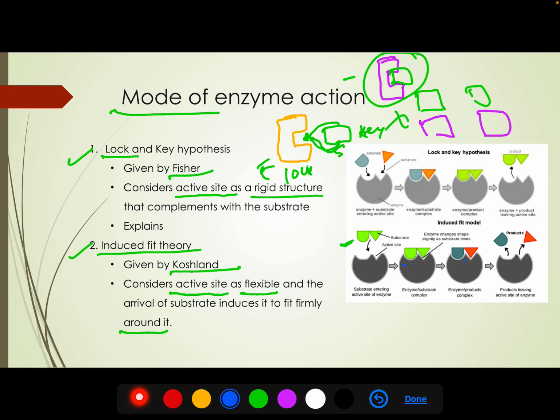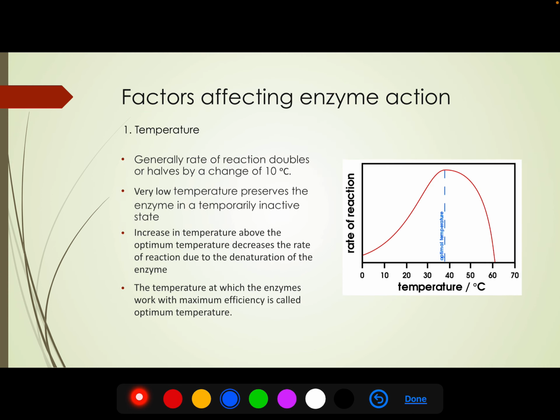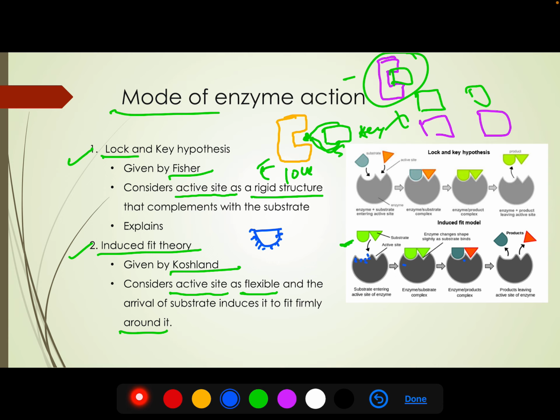What happens is that this substrate has certain groups, certain atoms above the surface, that induce the amino acids around the active site to change their conformation. These are called buttressing groups. So buttressing groups help bring about the conformational change in the enzyme and convert the substrate into the product.